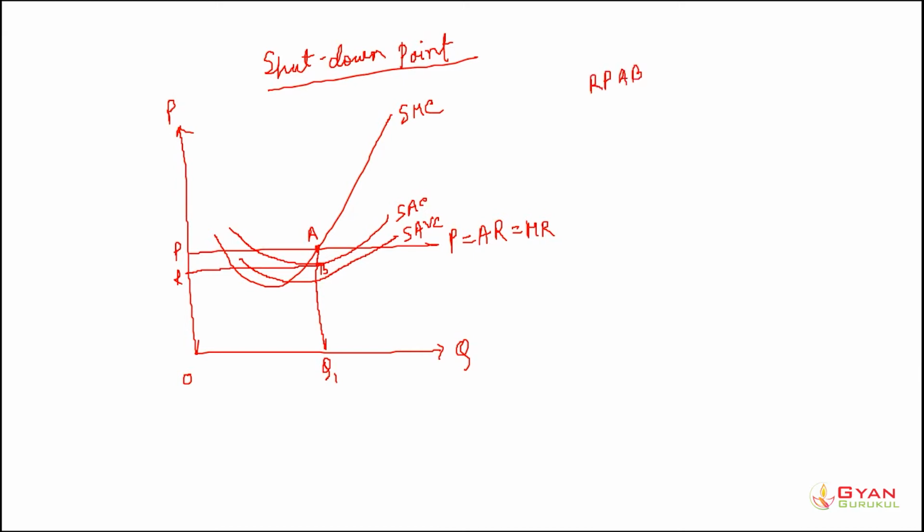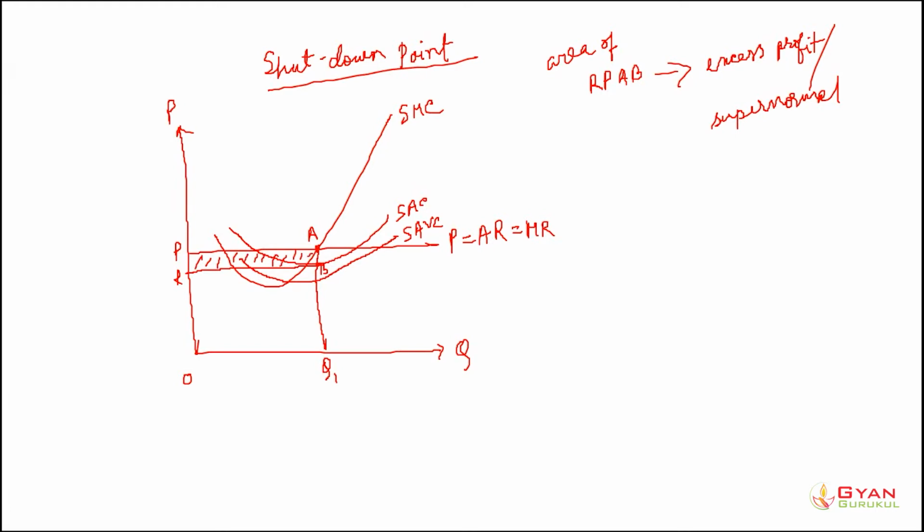The area of the rectangle RPAB represents the excess profit, or we could say supernormal profit, for the particular firm in the short run. Remember one thing, we are talking about the short run here. This area represents the supernormal profit for the firm.